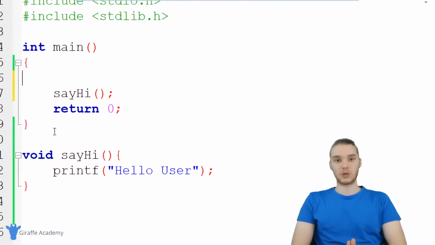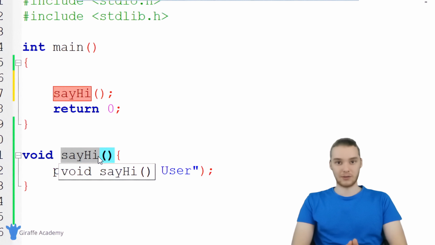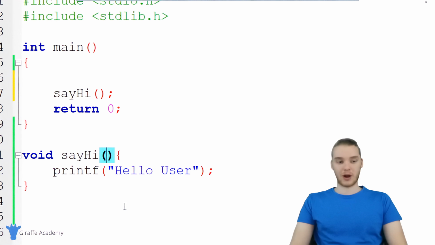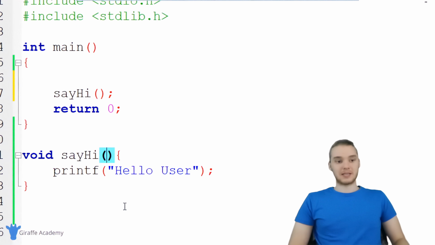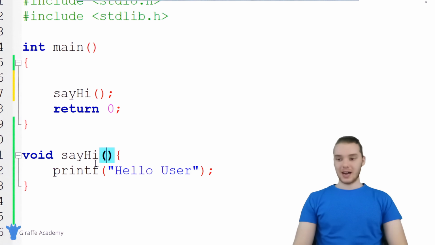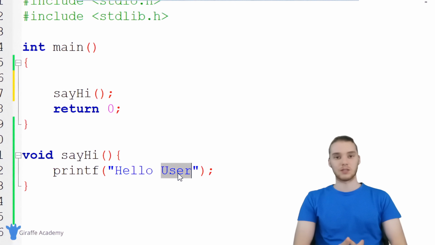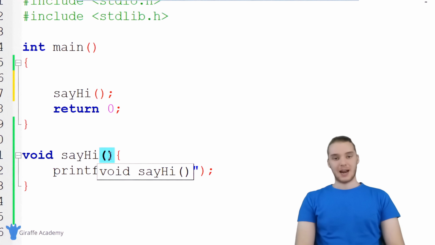So one thing we can do is give these functions some information. I can give this function a piece of information, and it can use that information to do different things. This is what's called a parameter, and a parameter is basically just a value that we give to a function. So let's say in this say hi function, instead of just saying hi to the user, we wanted to say hi to someone specifically.